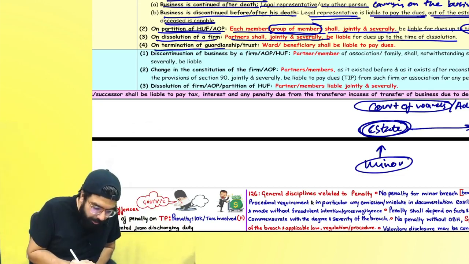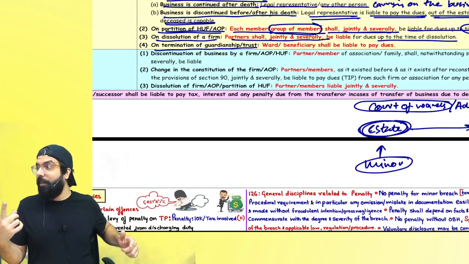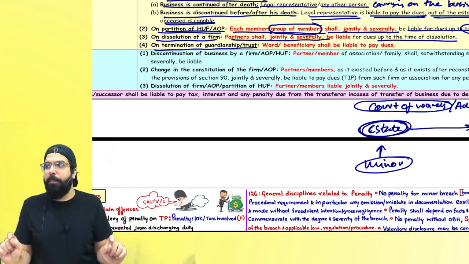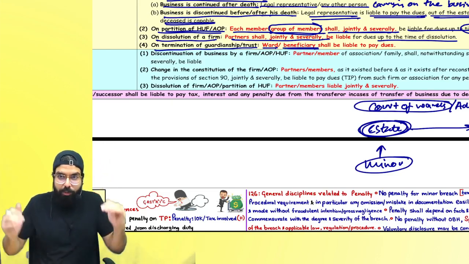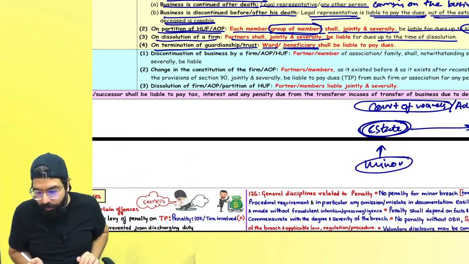Next. Sir, termination of guardianship. Minor became major. Incapacitated person became capacitated. Now, is the guardian liable or the major is liable? Major is liable. Ward or beneficiary, basically whoever is the beneficiary for whom this guardian was there. Ward means that minor who has now become major will be liable. Can I go ahead, everyone?